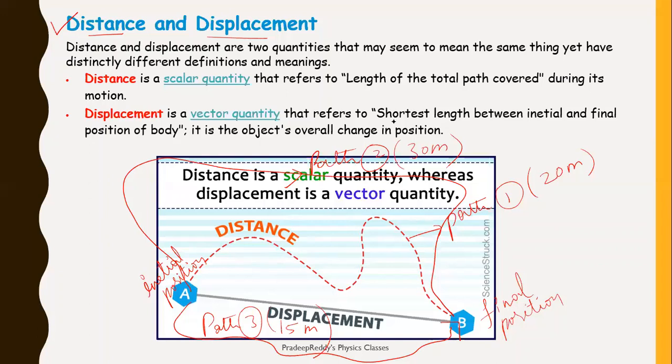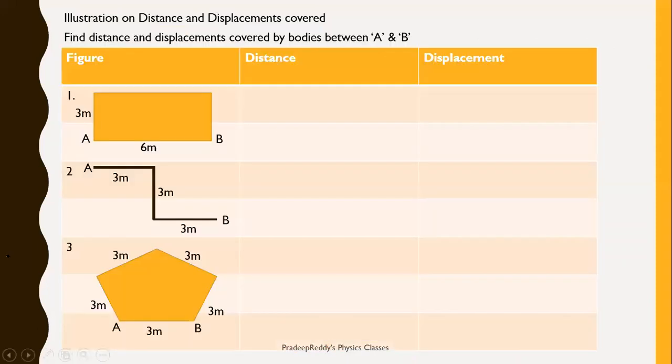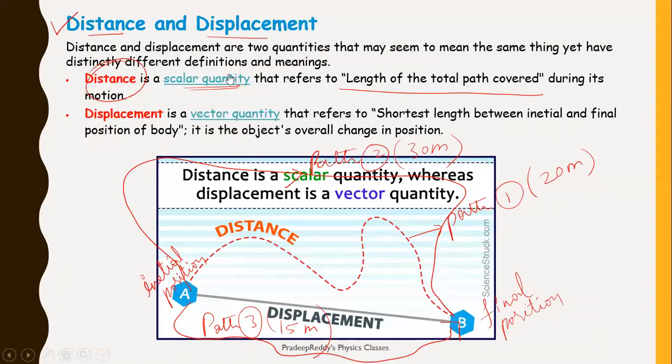There is no restriction along the path. From A to B, in as many ways as you can travel, that particular length traveled, the length of the path traveled, is called distance. Distance is a scalar quantity because there is no specific direction in the case of distance.